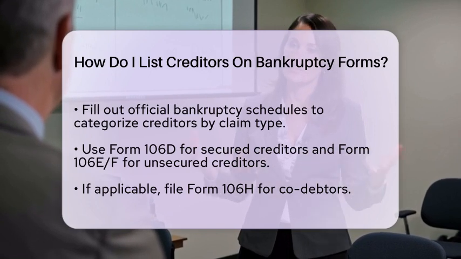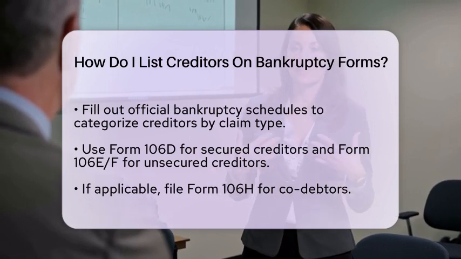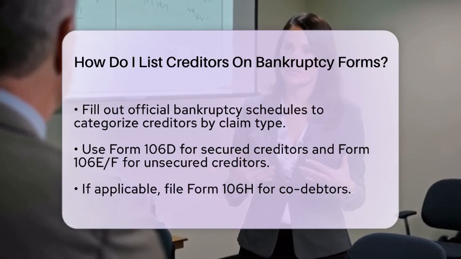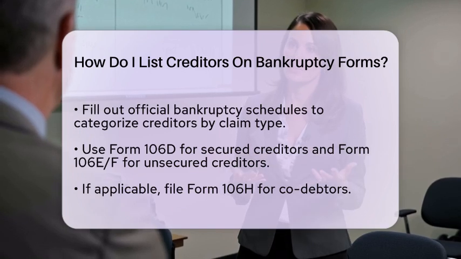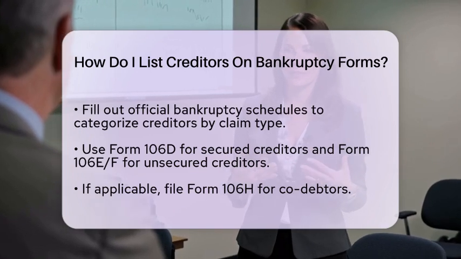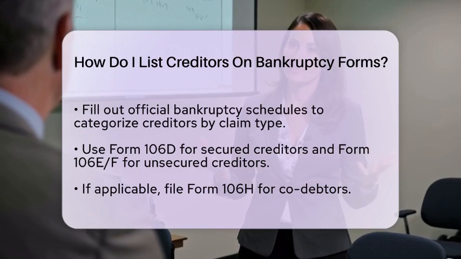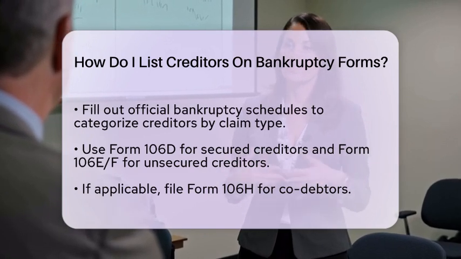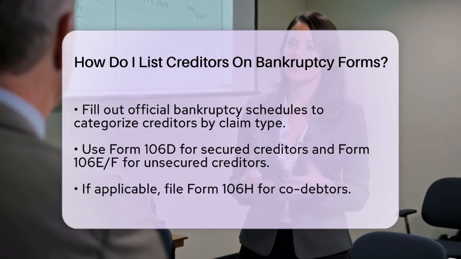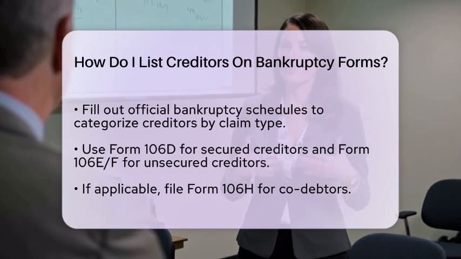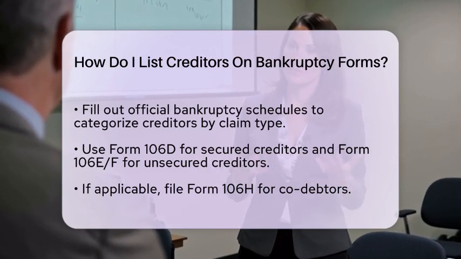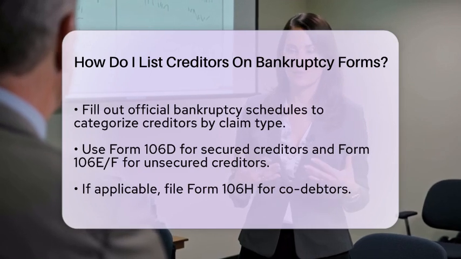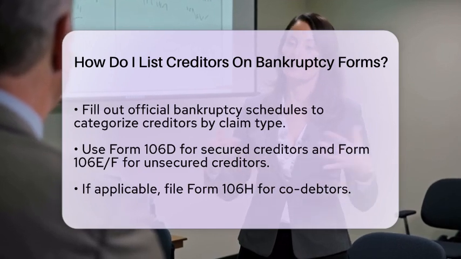Another important form to consider is Form B4, which lists your 20 largest unsecured creditors. This form requires detailed information, including contact persons and the nature of the debt. Once you have prepared your creditor matrix and completed the necessary forms, you will need to sign a verification statement. This statement affirms that the creditor matrix is complete and accurate.